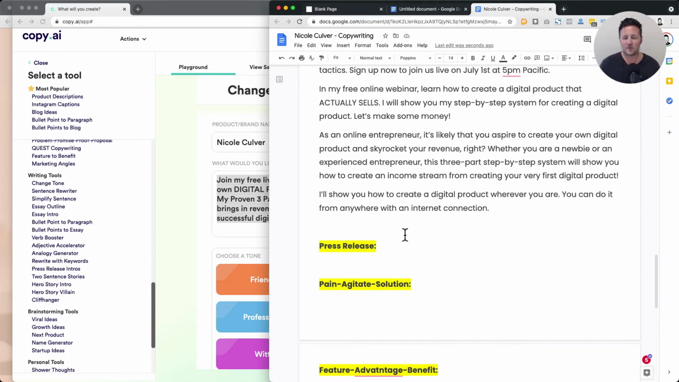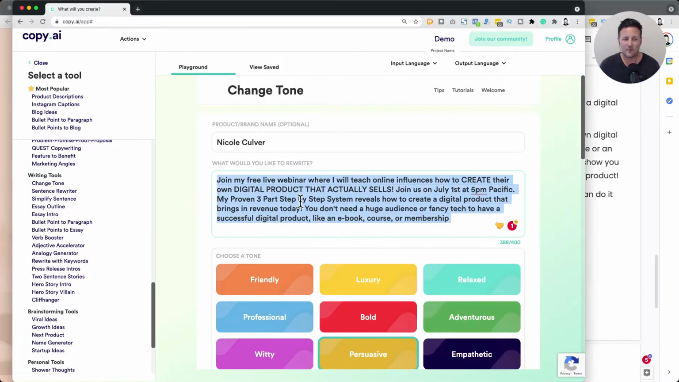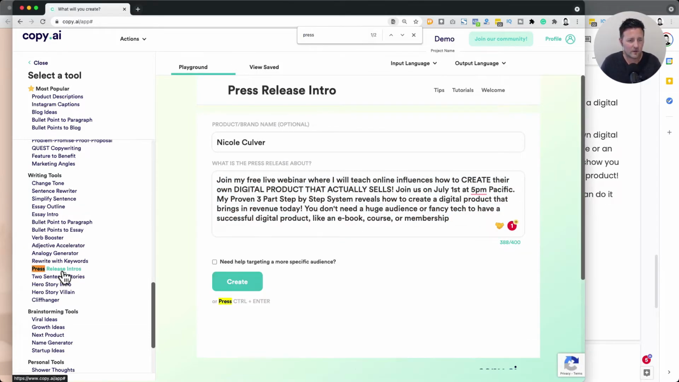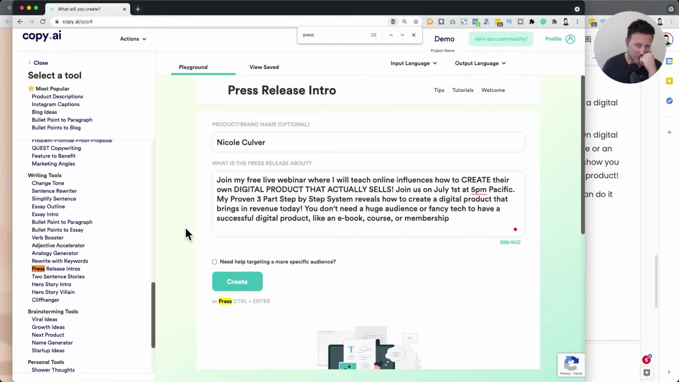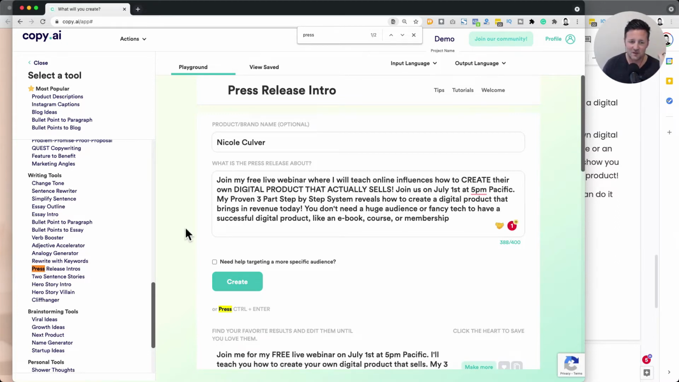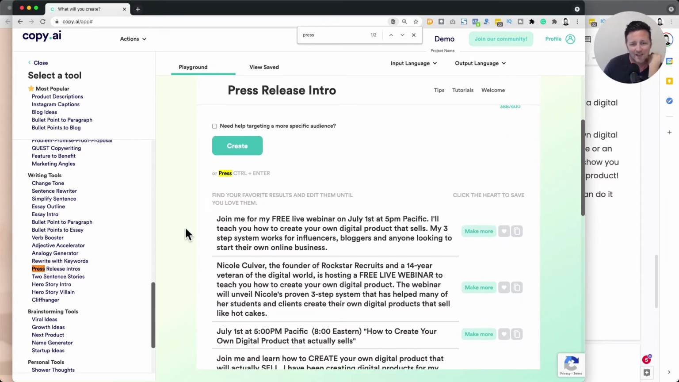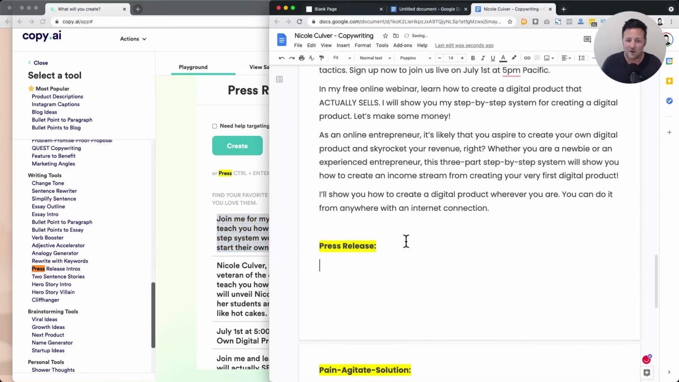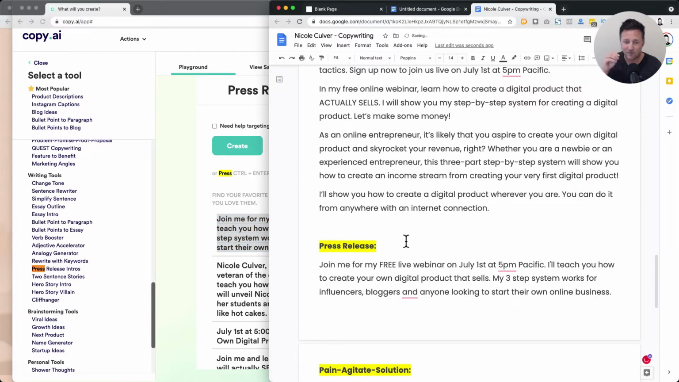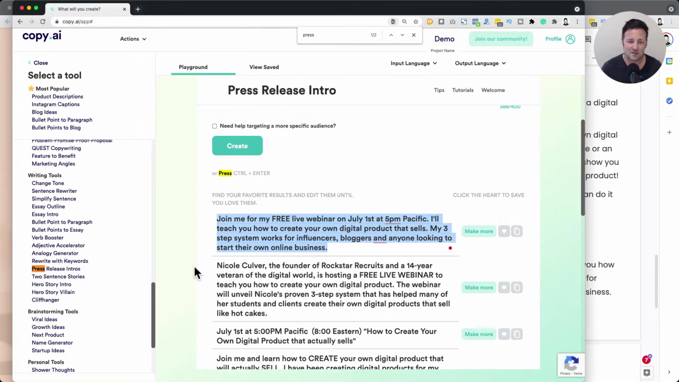So let's go into something like this, a press release. I'm going to try running the same input through the new press release tool, press release intros. Let's just see what happens here. What is it about? So the press release can help you introduce this in a way that's a little bit more exciting. Works with bloggers and anyone looking to start their own online business. That's really interesting. So I'm finding I really like the press release tool for promotional marketing copy. It does a great job of just getting right to the point, make it interesting.